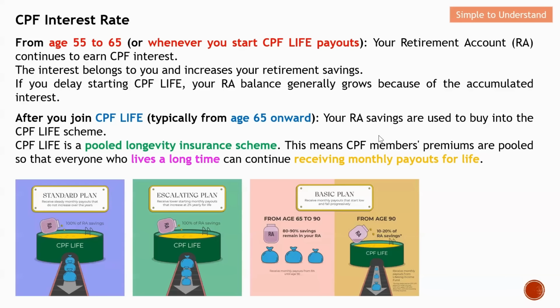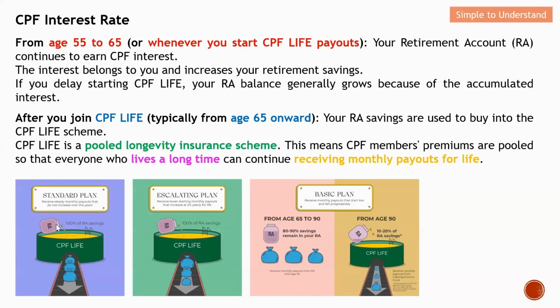Your RA savings are used to buy into the CPF Life scheme. Basically, CPF Life is a pooled longevity insurance scheme. This simply means that CPF members' premiums are pooled so that everyone who lives a longer time can continue receiving the money payout for life.